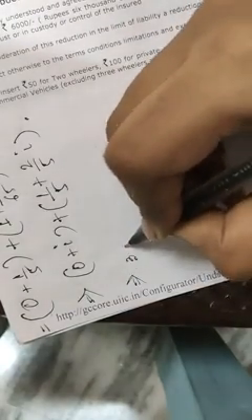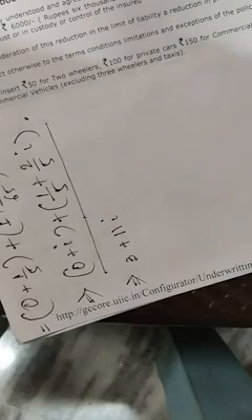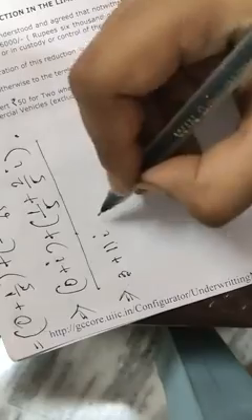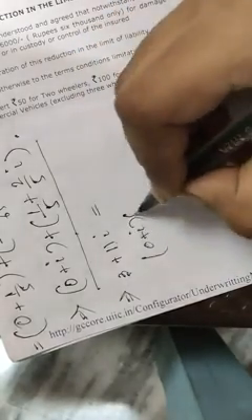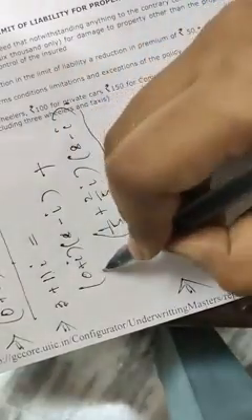We can write from there 3 plus 11i, this whole quantity, was equal to 3 plus 11i by 8 minus i. So we can write it as 3 plus 11i equals 0 plus i into 8 minus i plus this quantity 1 by 5 plus 2 by 5i into 8 minus i. Okay. Now we are considering this quantity as R and this one as Q. So in the next line, 3 plus 11i equals Q into 8 minus i plus R, where Q means this 0 plus i part and R means this part.